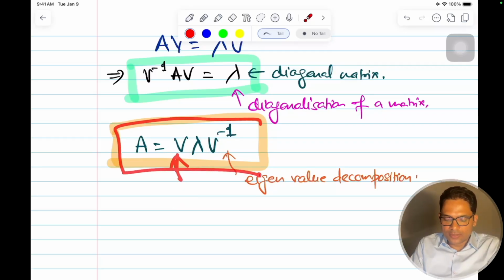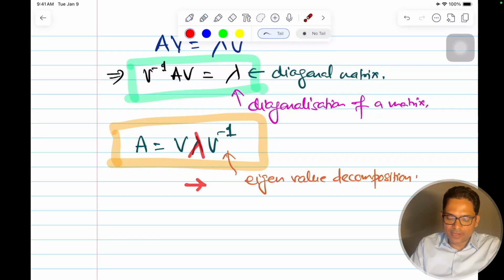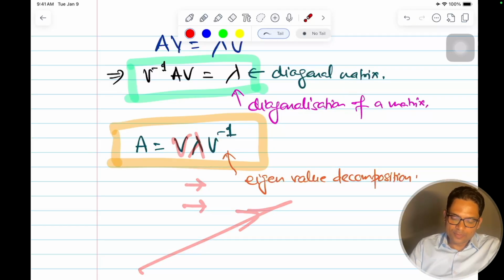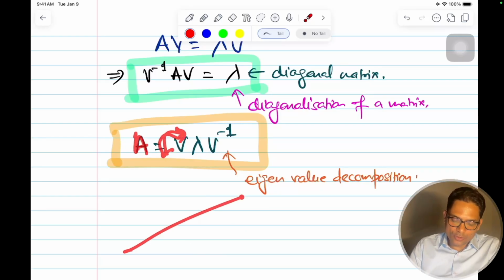So this is your Eigenvalue Decomposition. And what is lambda? Lambda is giving the scaling factor in each direction. The vectors say in which direction I am scaling, and lambda gives by how much I am scaling. So I am taking a matrix A, rotating it along the eigenvector direction, scaling it in that direction, and then rotating it back.